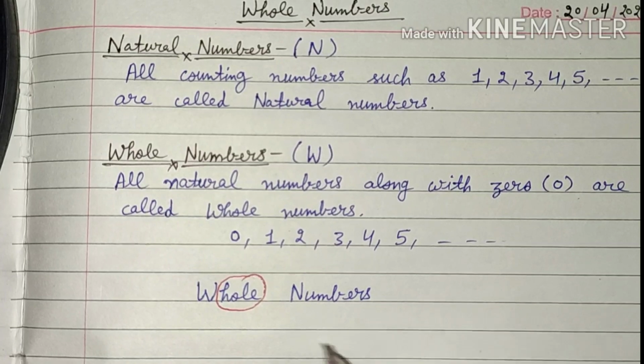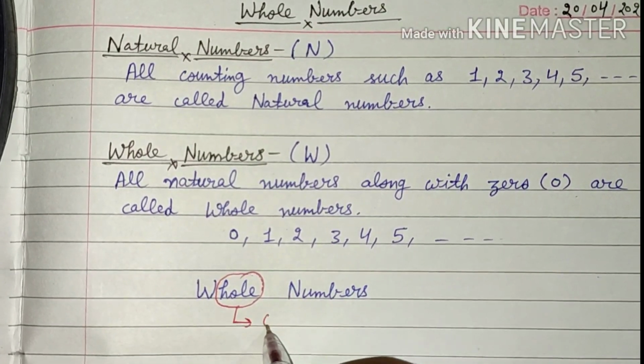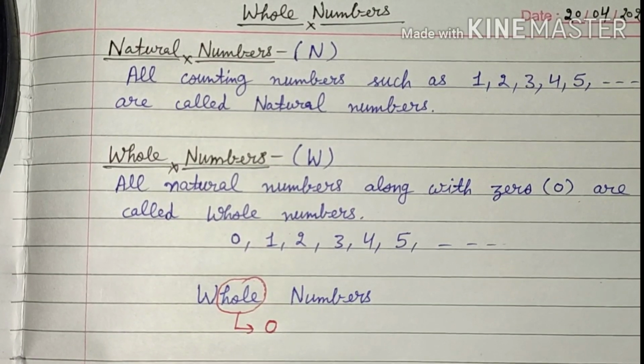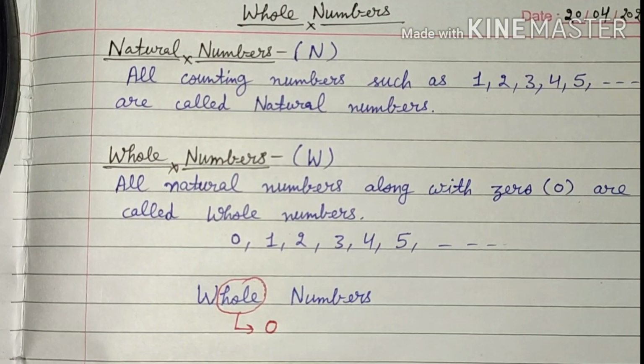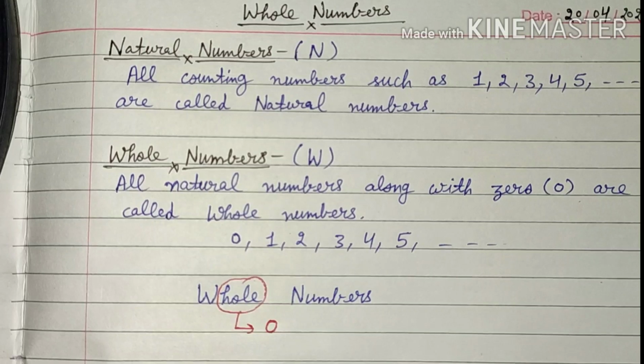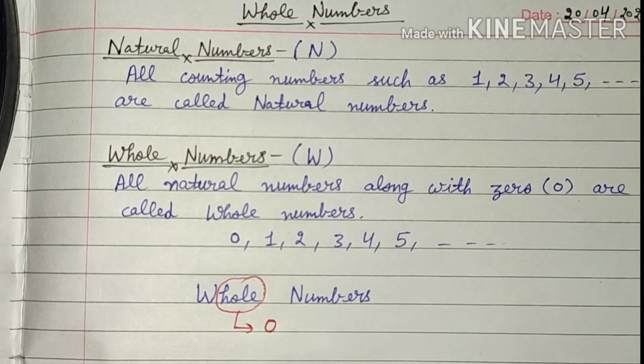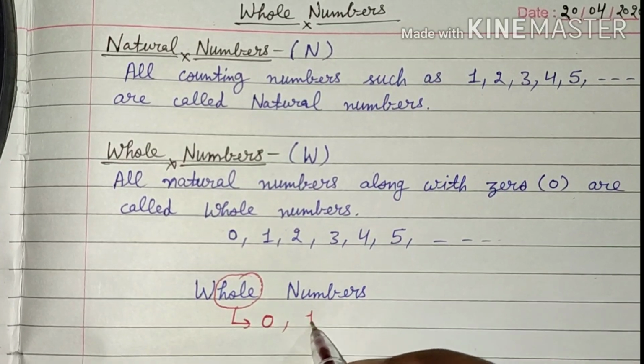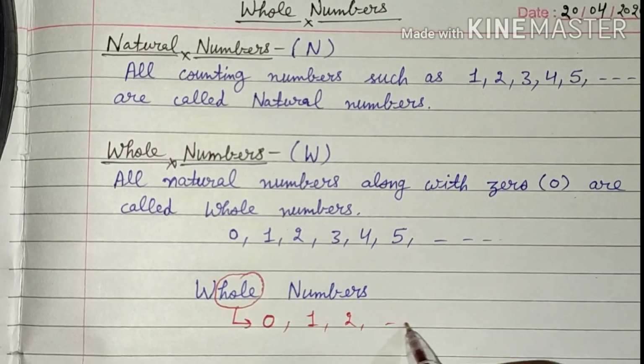Whole means it must include 0. So we can remember the things by this, that the range of the whole numbers will start from 0 and goes up to infinity.